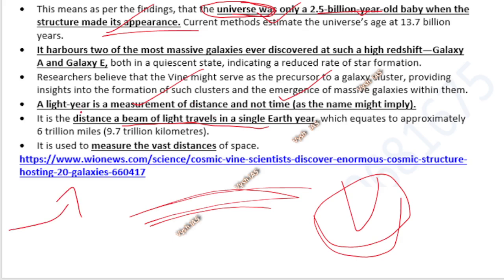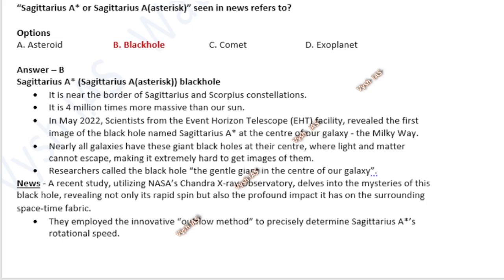I don't know that. Okay, inside the cosmic vine, they are saying massive galaxies are there. They are calling them galaxy A and galaxy E. That is not important, but overall you understood cosmic vine is an extensive, big galaxy. Now the other one, Sagittarius A star. It is a black hole near the border of two constellations, the Sagittarius constellation and the Scorpius constellation, and they are calling it Sagittarius A star.